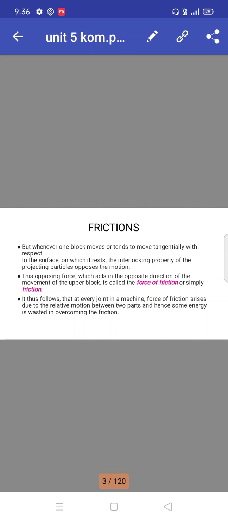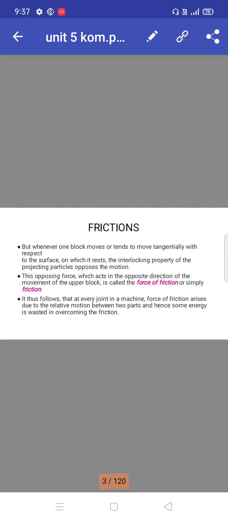But whenever one block moves or tends to move tangentially with respect to the surface on which it rests, the interlocking property of the projecting particles opposes the motion. This opposing force, which acts in the opposite direction of the movement of the upper block, is called force of friction or simply friction.